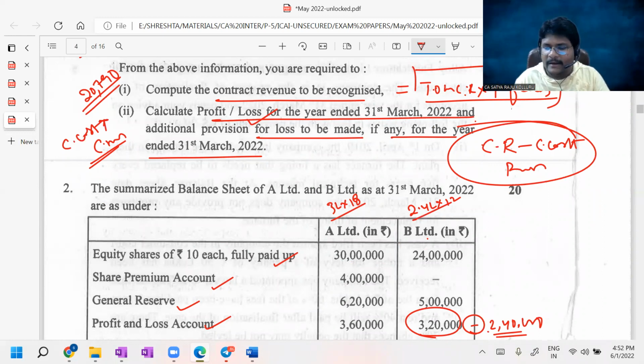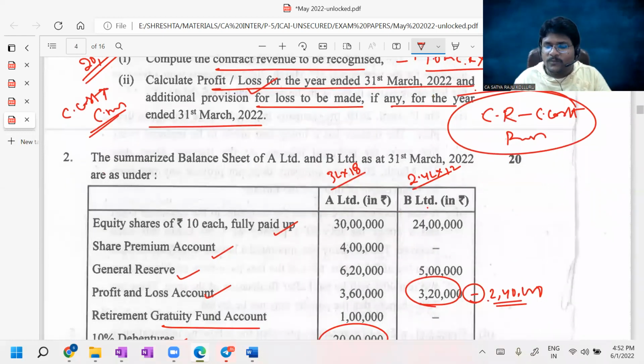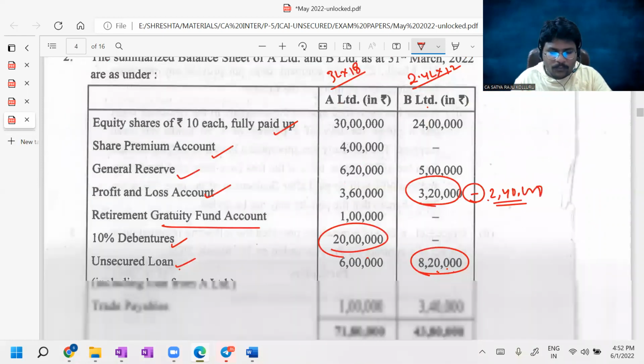PC is under net asset. Sorry, PC is under net payments method. But if such information is missing, then PC is under NAV method, guys. That is the important point.